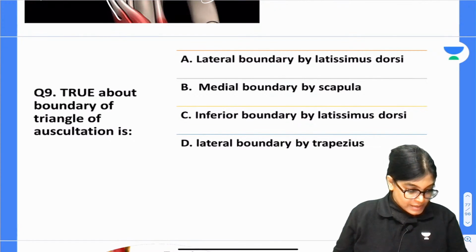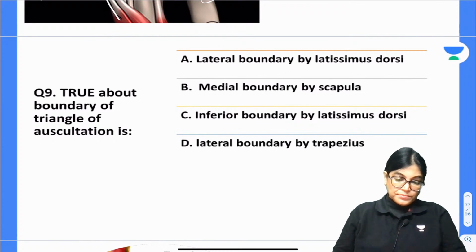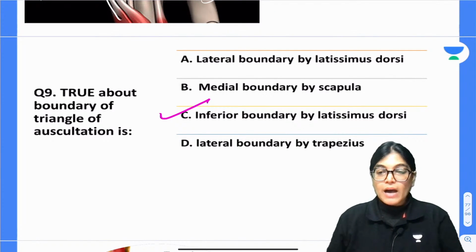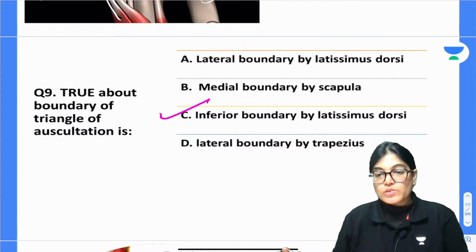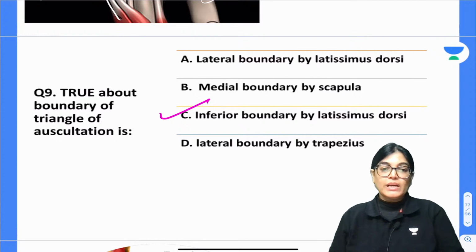I got an answer from Suprita Pal. Okay, Suprita Pal, Afzal C, Amitabh Behra is telling C. The correct answer is C. Absolutely right. Inferiorly bounded by latissimus dorsi is the absolutely correct answer.